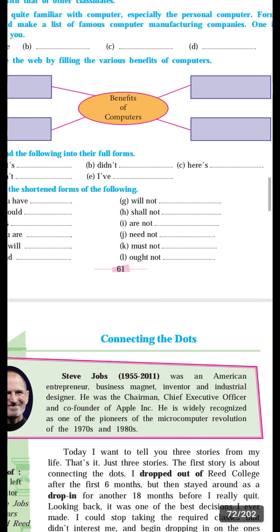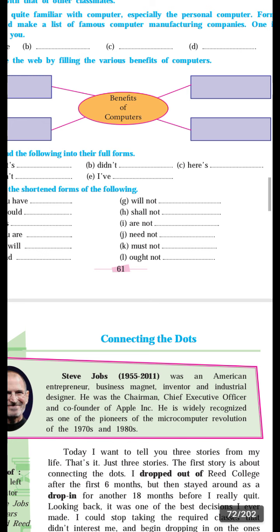He was an American entrepreneur. Entrepreneur means businessman, a person who organizes a business.